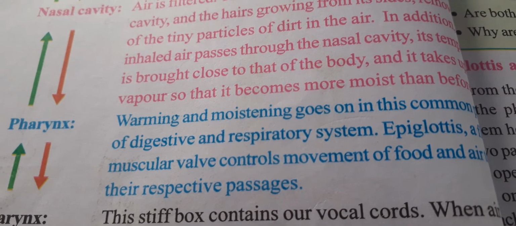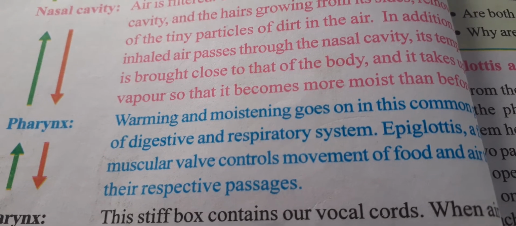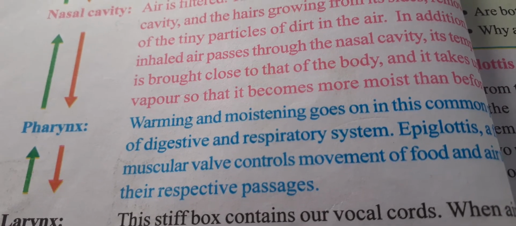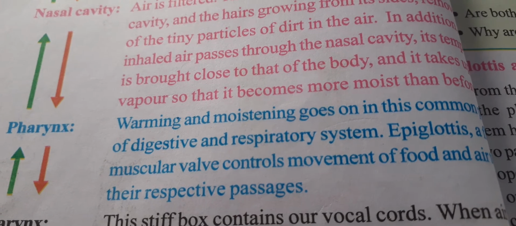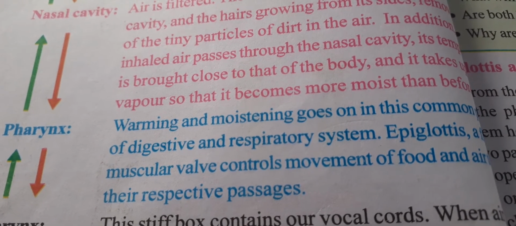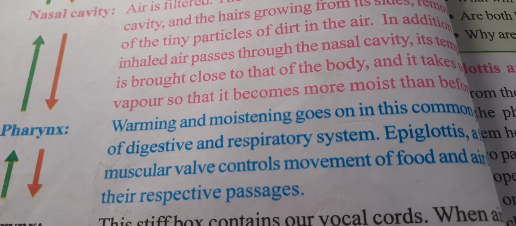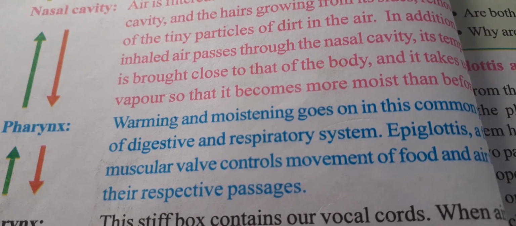Okay students, just remember this point. This point is very important. It can be asked in a 2 marks question also. So the pharynx plays an important role in both the respiratory and the digestive system. The epiglottis is a flap-like muscular valve present in our throat. It controls the movement of food and air also.